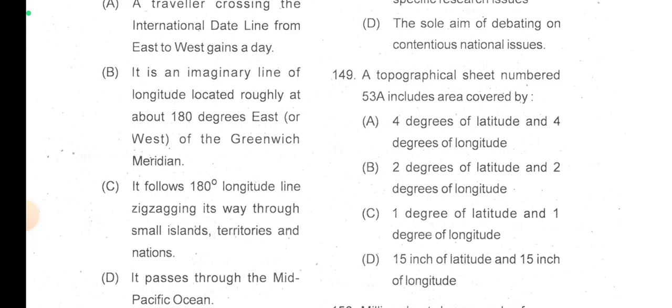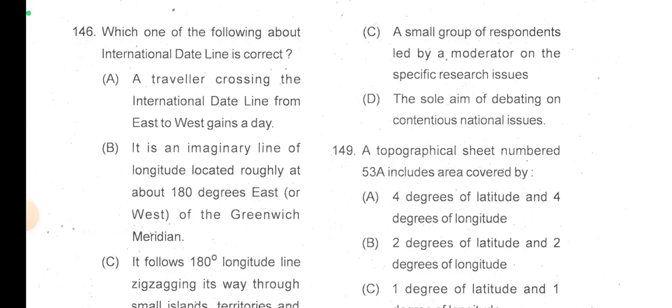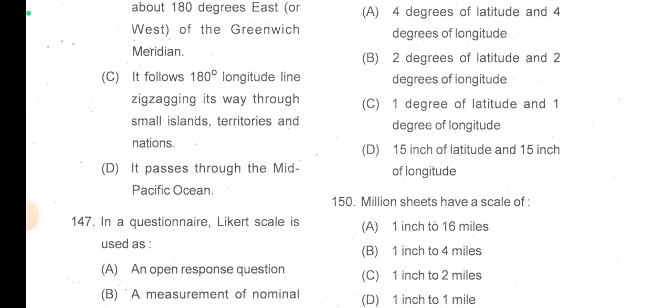From the Greenwich meridian, the distance of 180 degrees is the same, that is 180 degree. So you can think on that, and it follows the 180 degree longitude line zigzagging its way through small islands, territories and nations. So this is also true. Then it passes through the mid Pacific Ocean. It is also true. So I am really confused with this question, which one of the following about the international dateline is correct. Do let me know in the comment section.